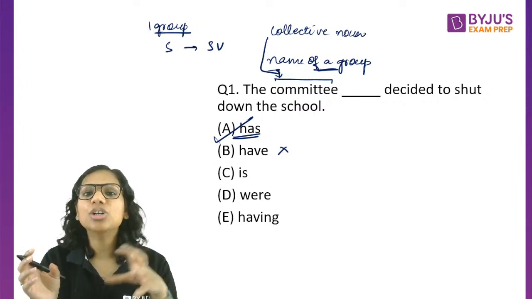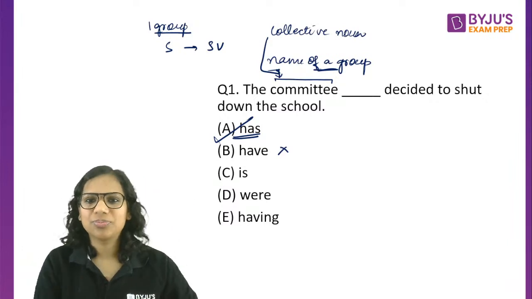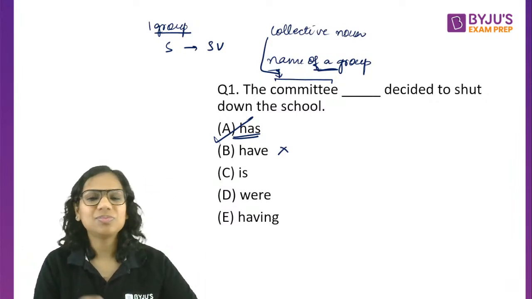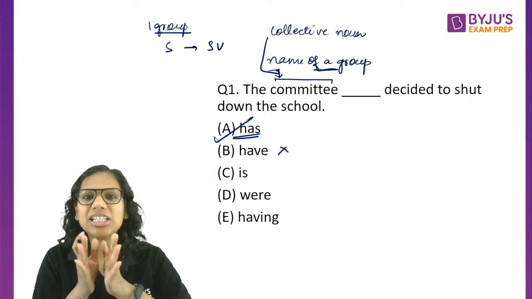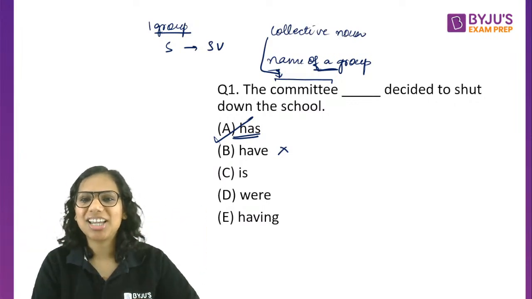So now is the group acting as one whole, acting as one group? It's not, right? We can clearly see different members going in different directions.